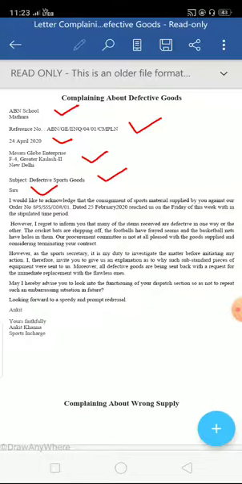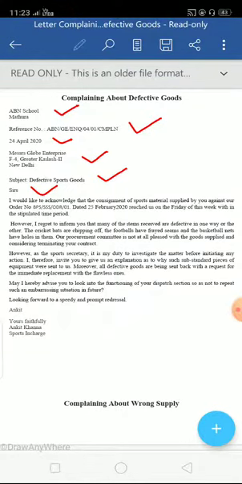Fine, since they have been in the wrong, so it's their responsibility to pay that. That can also be mentioned. You can think of certain other relevant things that come to your mind to be added into this letter. And before taking leave, since they have been in the wrong, we can give them a piece of advice that they need to look into the functioning of their dispatch section so that such a problem does not